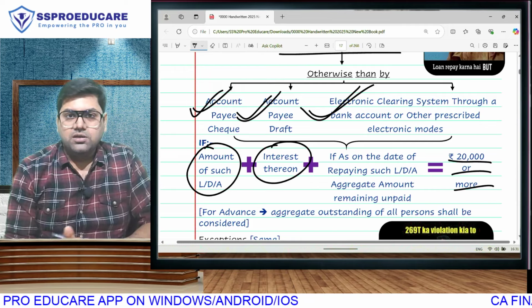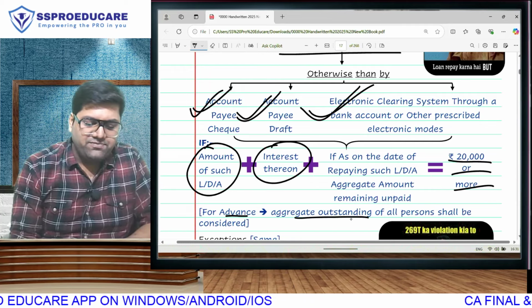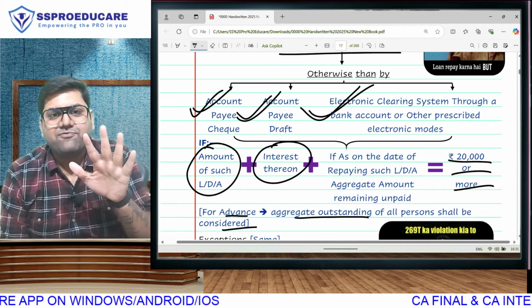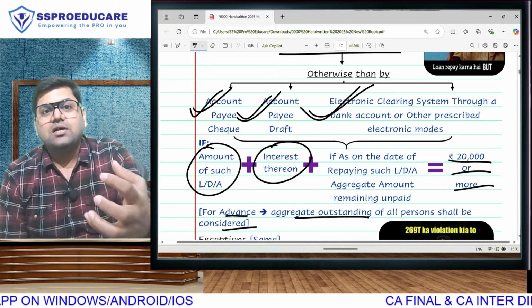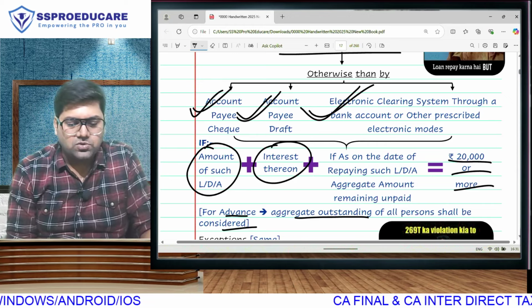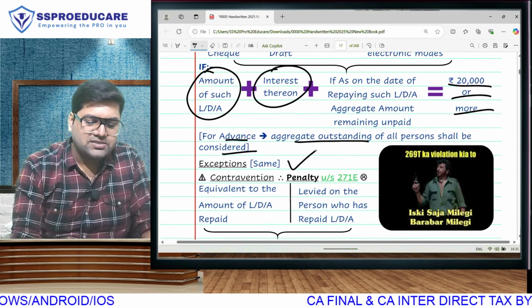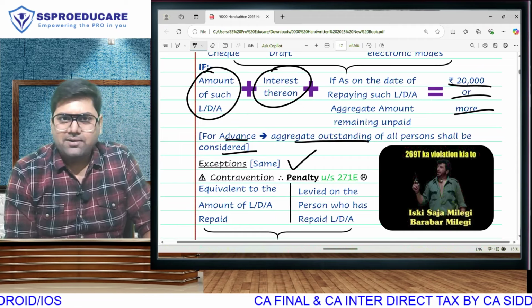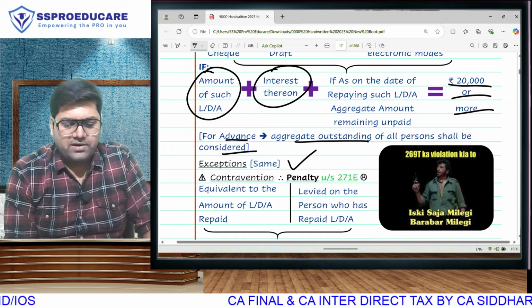Here also, for property advance, when you are checking the total balance, check the total of all parties. Supposing there are 5 buyers or 5 sellers and there is a joint transaction, then for the outstanding balance you will take the total of all the parties. The exceptions here are also the same: government company, bank, lender, borrower, both, farmers, same exception.